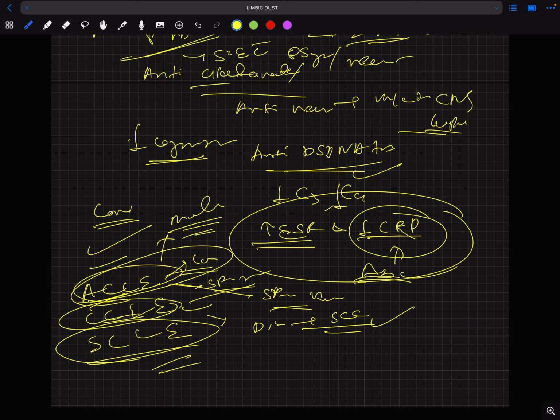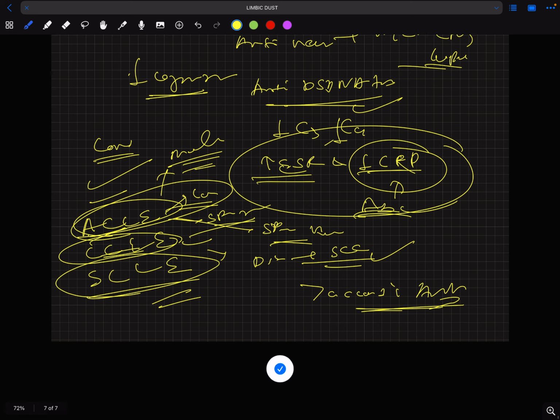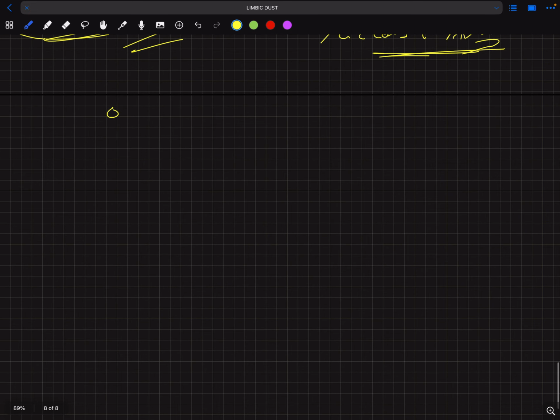Another is musculoskeletal manifestations. The musculoskeletal manifestation is Jaccoud's arthropathy. Jaccoud's arthropathy is seen in SLE. Organ system involvement will lead to a bad prognosis.